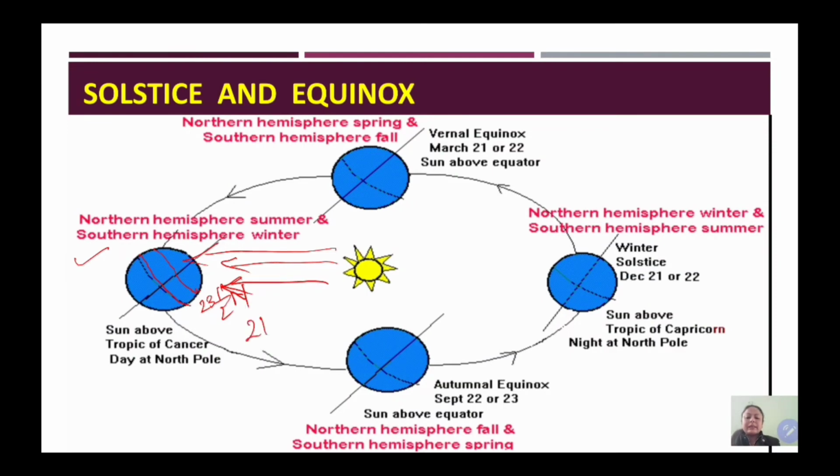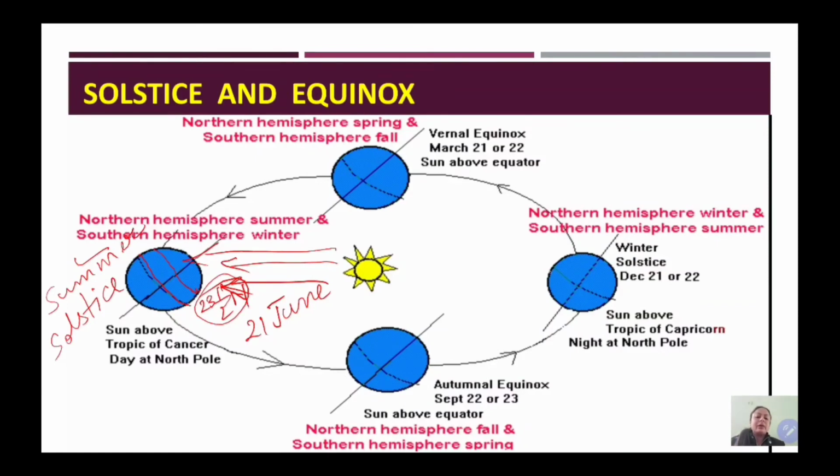And on 21st of June, the sun rays are vertical on the Tropic of Cancer, that is 23.5 degrees north. So this day is the longest day in the northern hemisphere, and it is known as summer solstice for the northern hemisphere.